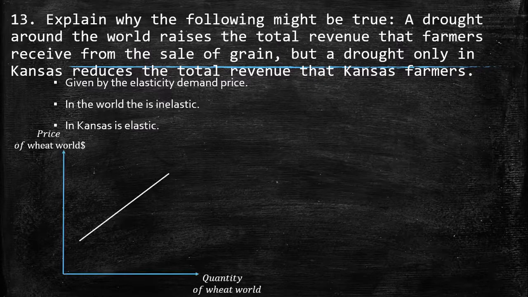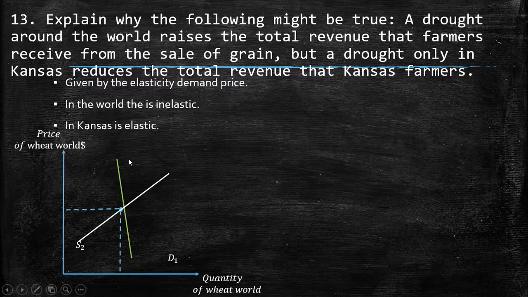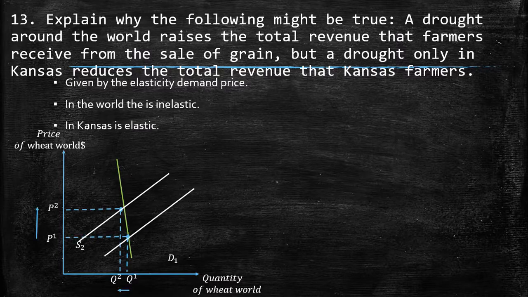So here we have the price, and this is the demand, which you see is almost perfectly inelastic. There was a drought. This was the initial point, price 1 and quantity 1. So there was a drought, and the supply shifts to the left from S1 to S2. It has less quantity and a higher price. So you see here the total revenue in the world is higher because of this.